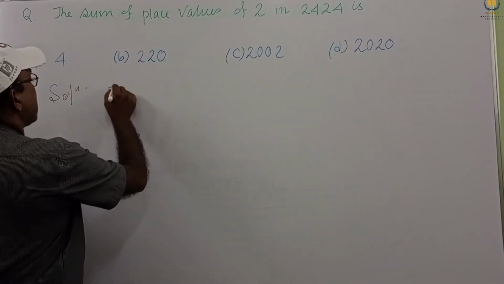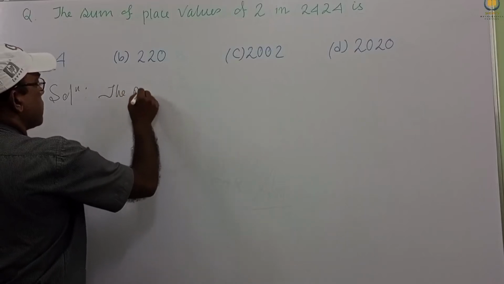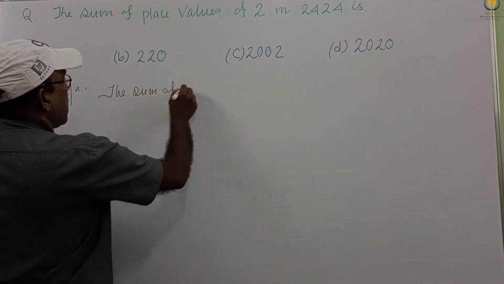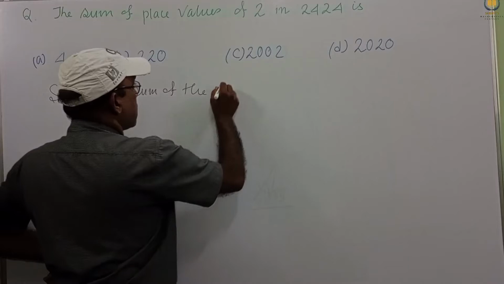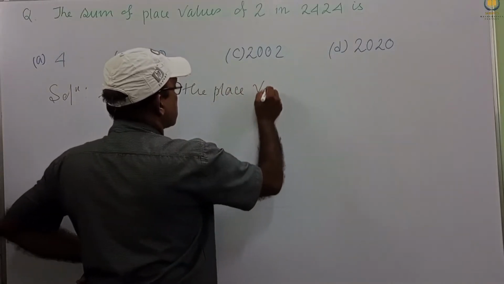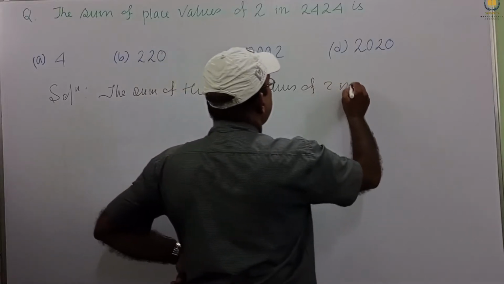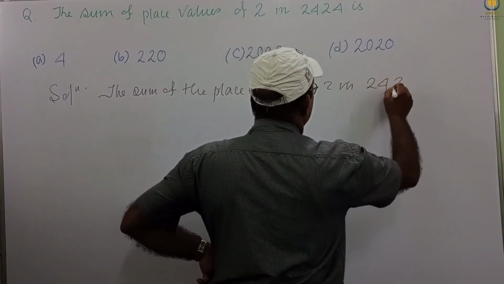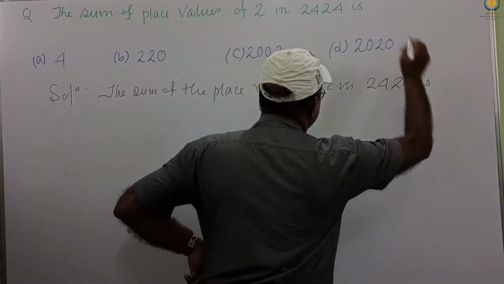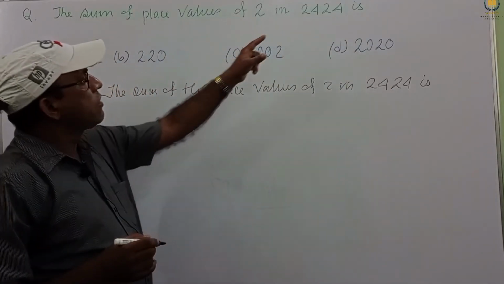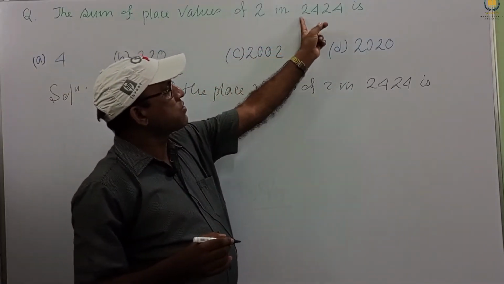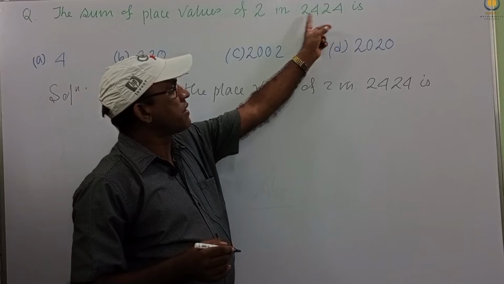Directly we can write the sum of the place values of 2 in 2424 is. In 2424, first we consider this 2, which lies in the 1000 place.